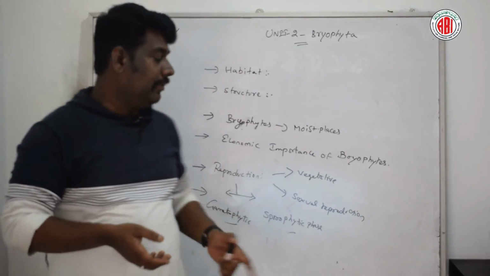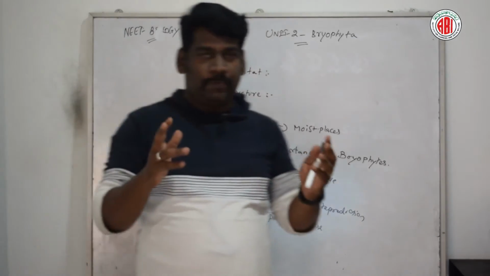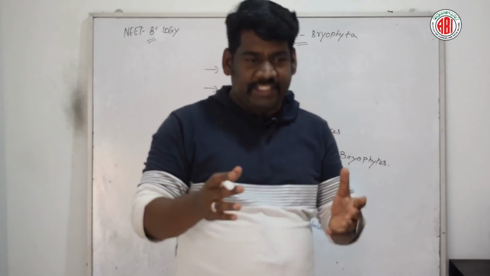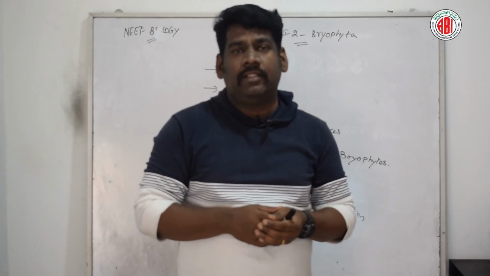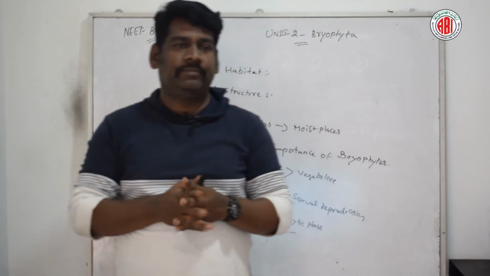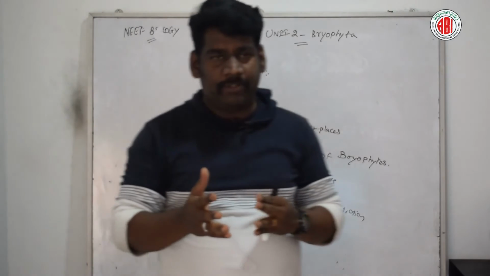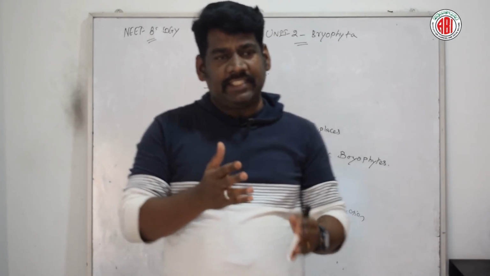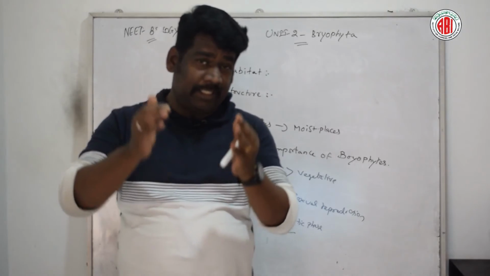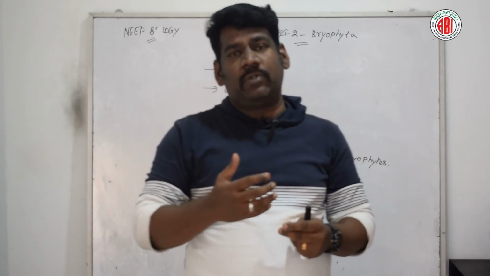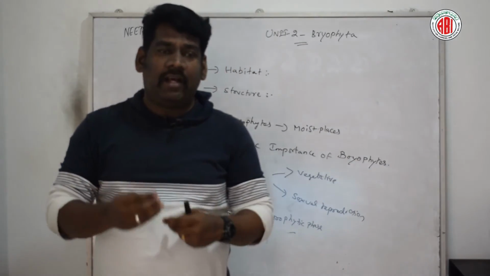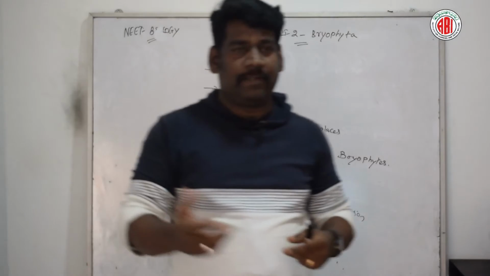Now let us talk about the sporophytic phase, or the sporophyte. The sporophyte is the developing embryo retained inside the venter, which is present in the archegonium, and finally it develops into the sporangium, or sporophytic structure.